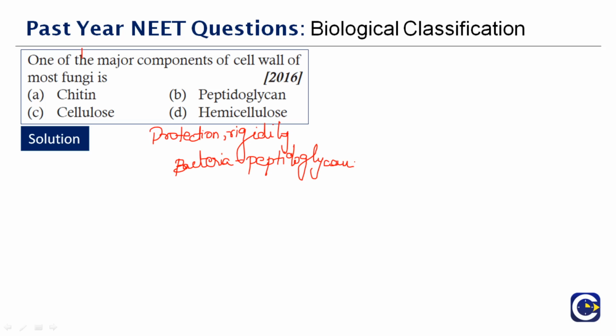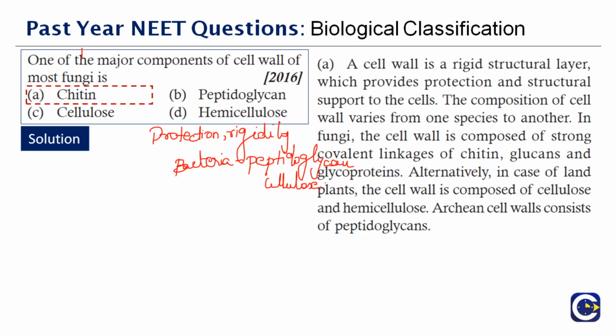Alternatively, in land plants the cell wall is made up of cellulose. The cell wall composition varies from species to species: for bacteria it is peptidoglycan, for plants it is cellulose, and chitin belongs to fungi. Therefore the correct answer to this question is option A, chitin.